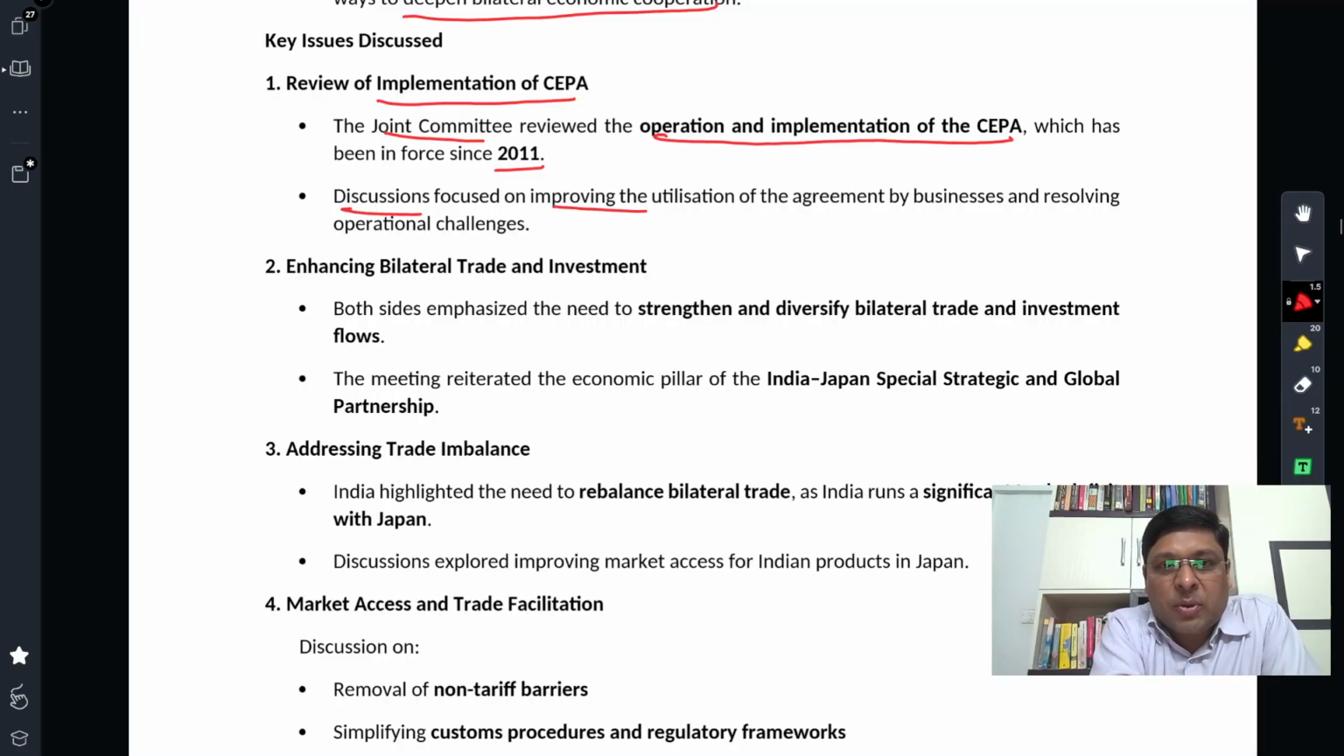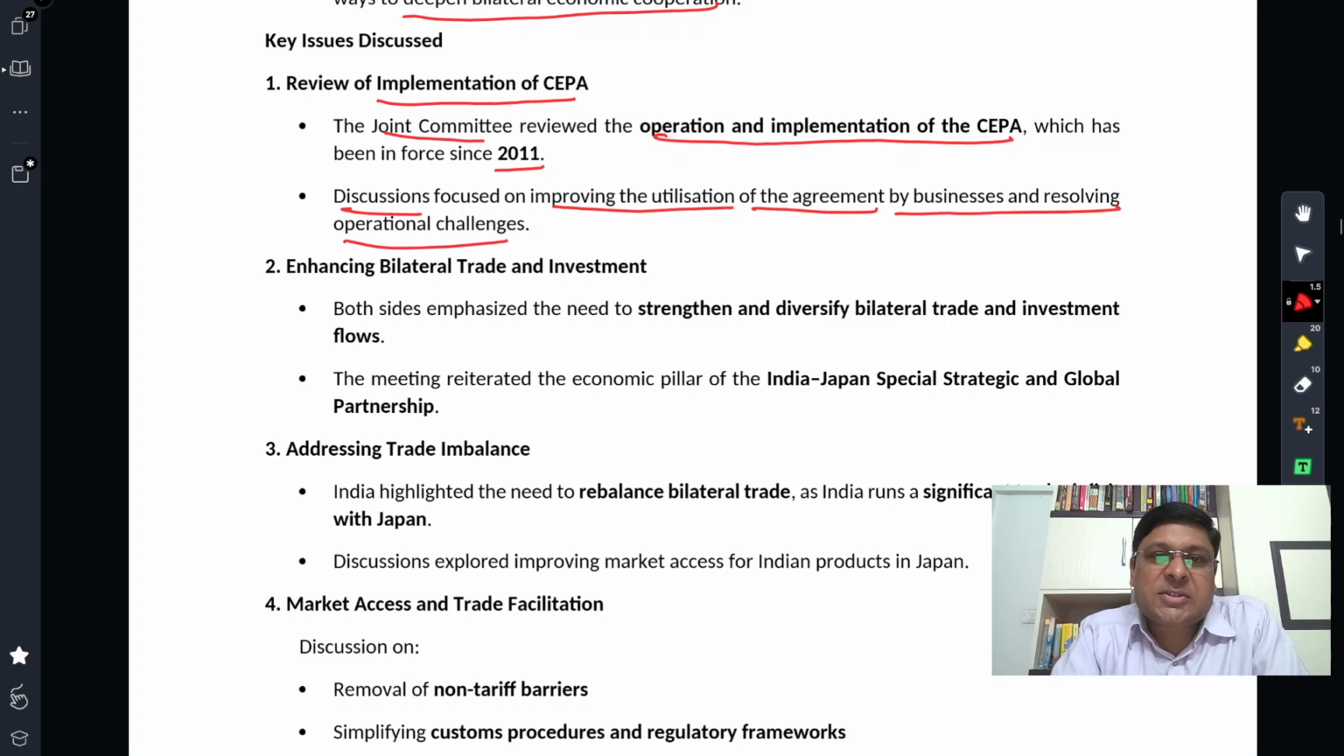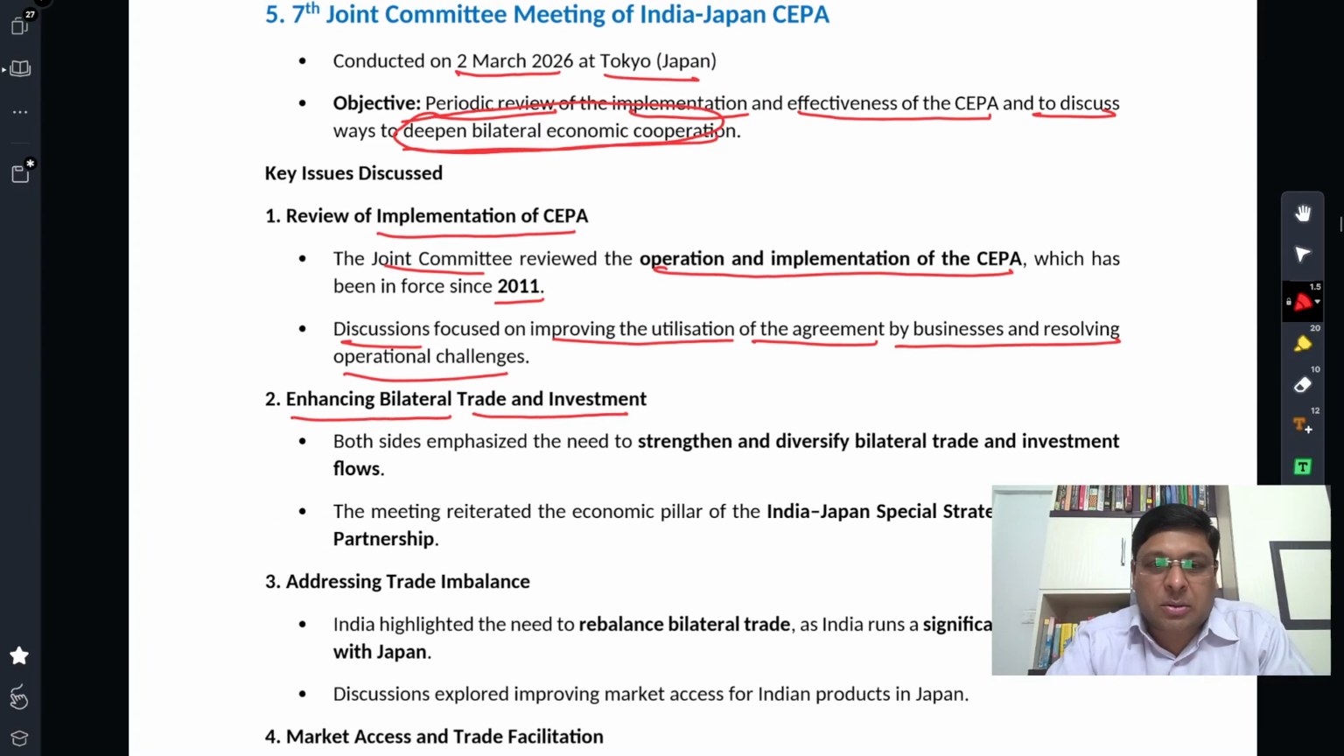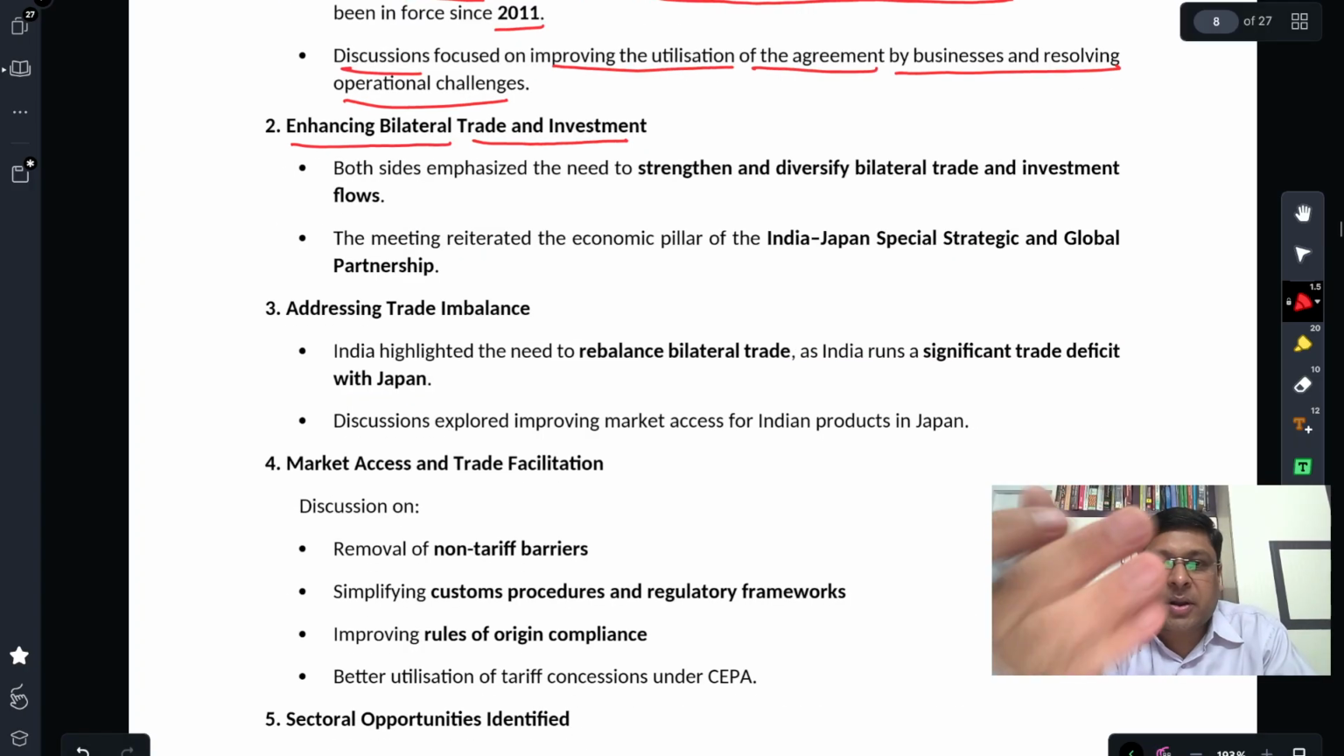Discussion focused on improving utilization of the agreement and resolving operational challenges. One is how to utilize the existing agreement to the fullest, to its potential. Second, if there are any challenges in operationalizing the agreement, that was also discussed. Second, enhancing bilateral trade and investment. It has been mentioned here. So we have to go beyond what has been achieved now. That is the second thing, enhancing bilateral trade and investment.